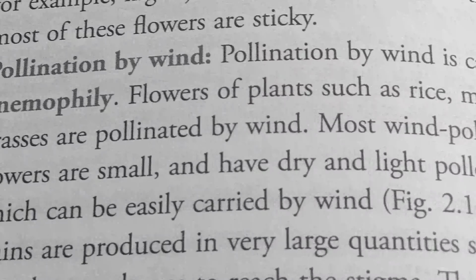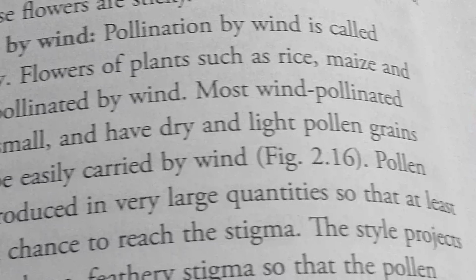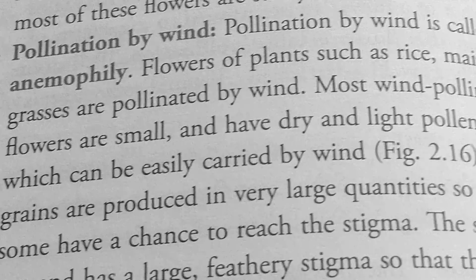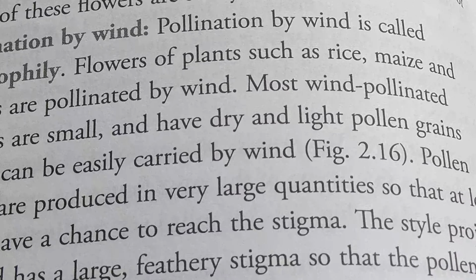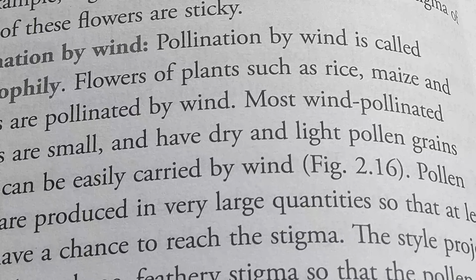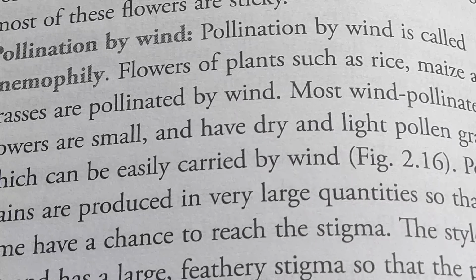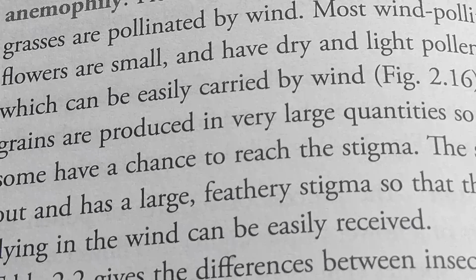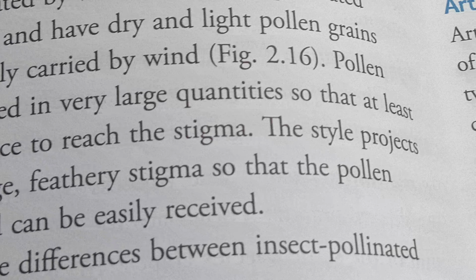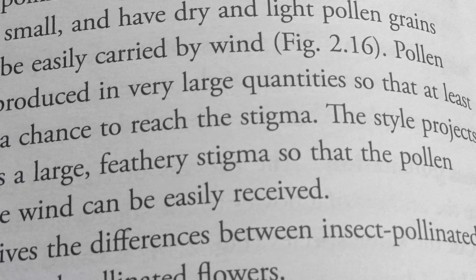Most wind-pollinated flowers are small and have dry and light pollen grains, which can be easily carried by wind. Pollen grains are produced in very large quantities so that at least some have a chance to reach the stigma.